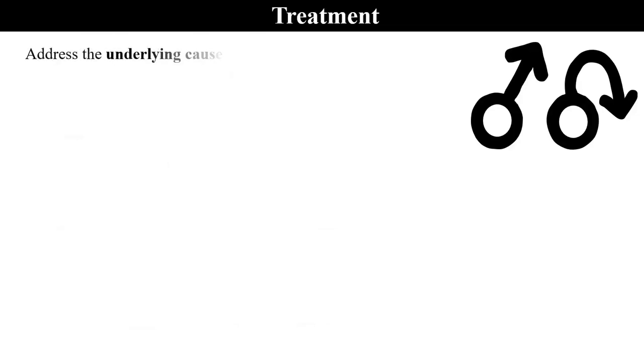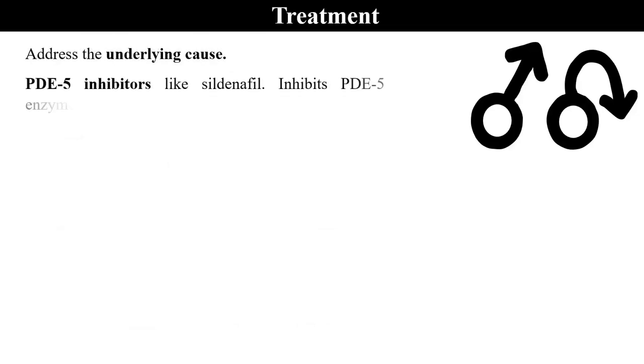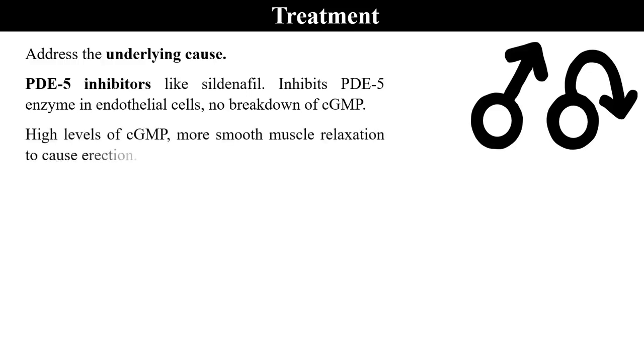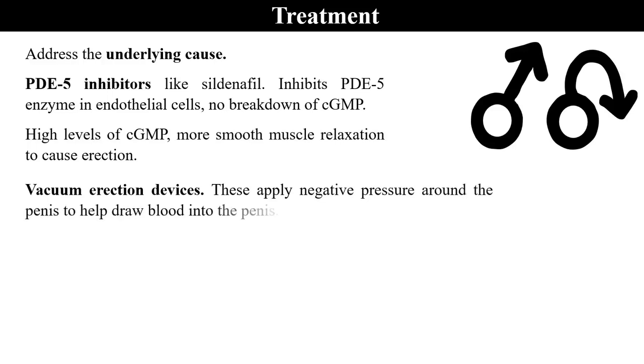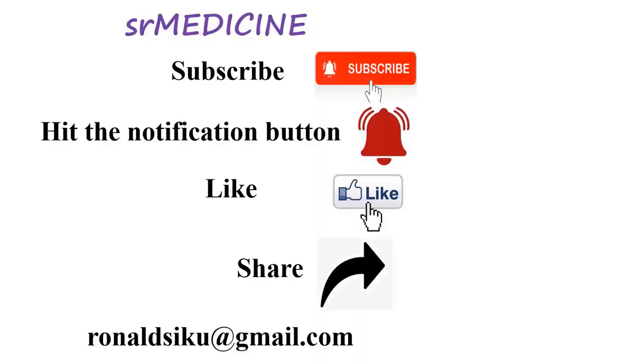Treatment: address the underlying cause. PDE5 inhibitors like sildenafil inhibit the PDE5 enzyme in endothelial cells. Therefore, there is no breakdown of cGMP. And what we know is that high levels of cGMP mean more smooth muscle relaxation to cause erection. Vacuum erection devices. These apply negative pressure around the penis to help draw blood into the penis. Prosthetic implants in the penis to make it rigid.